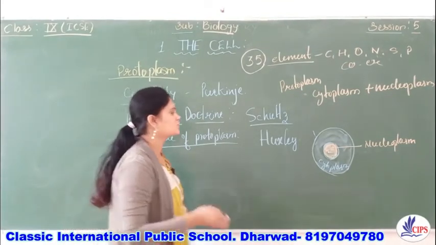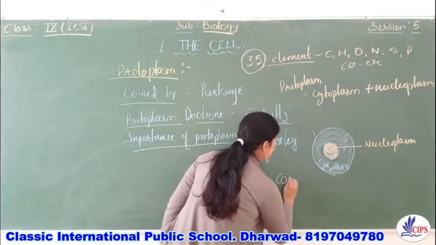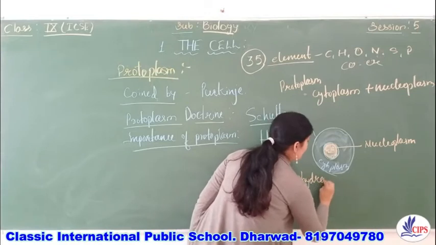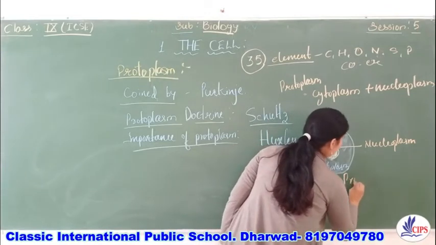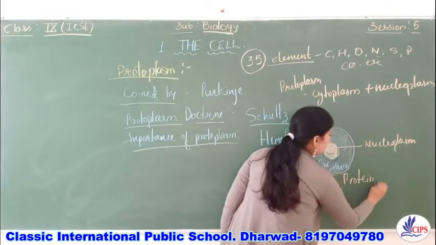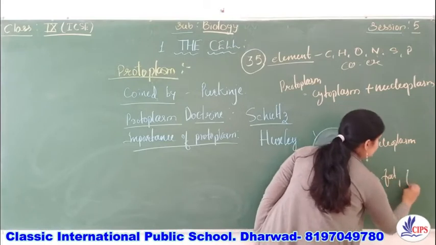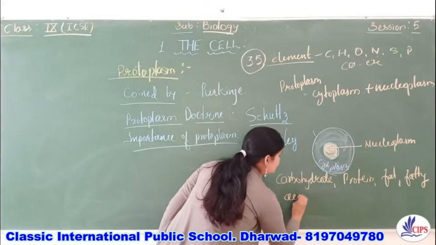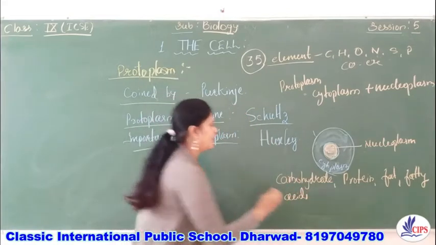Which are those compounds? They may be carbohydrates, proteins, then fats, fatty acids, then they can also form glycerol, right?